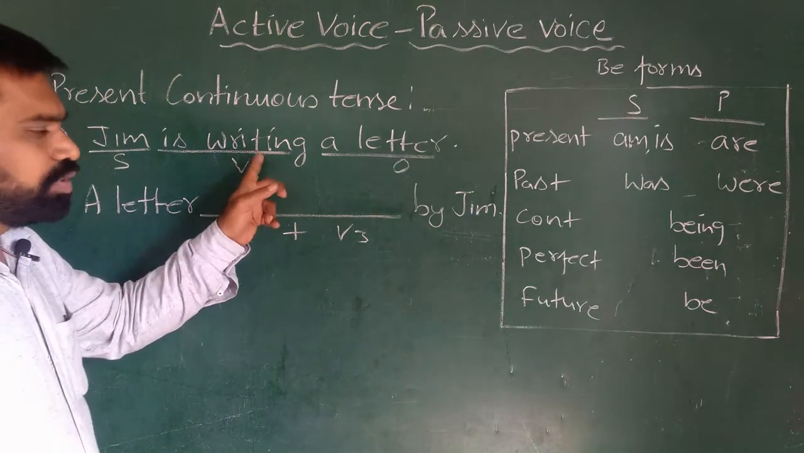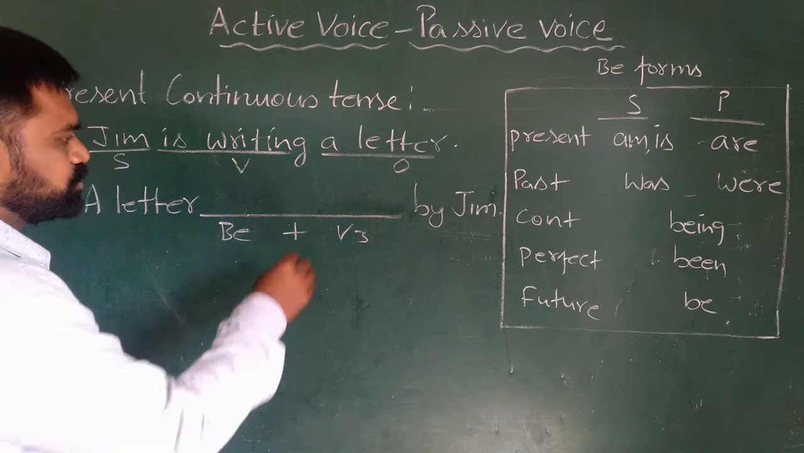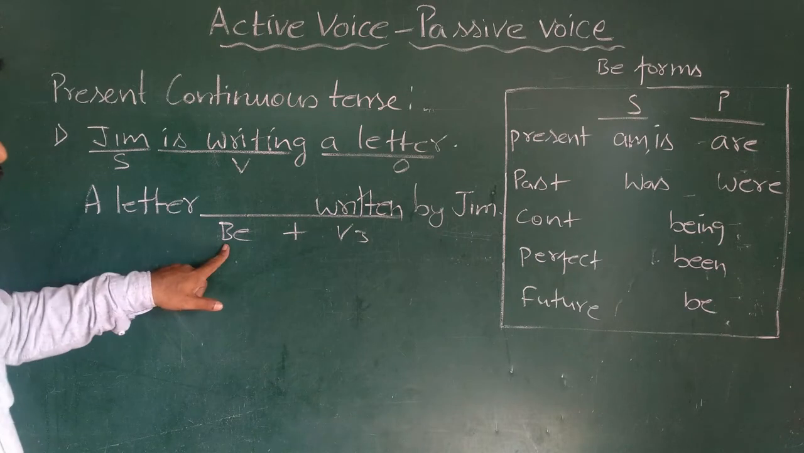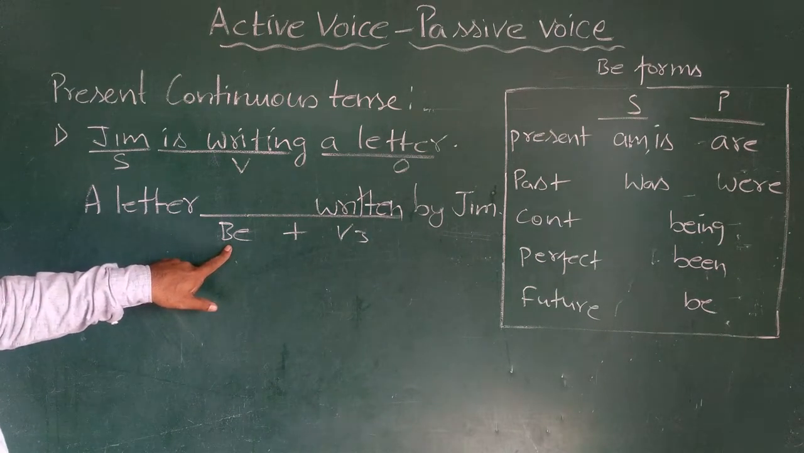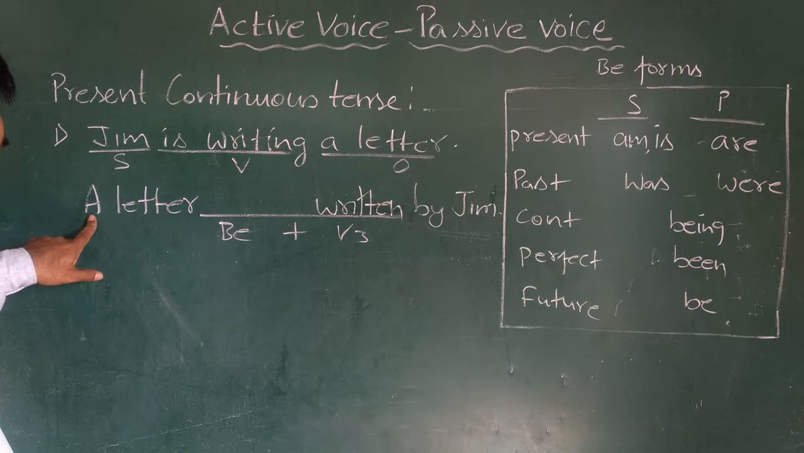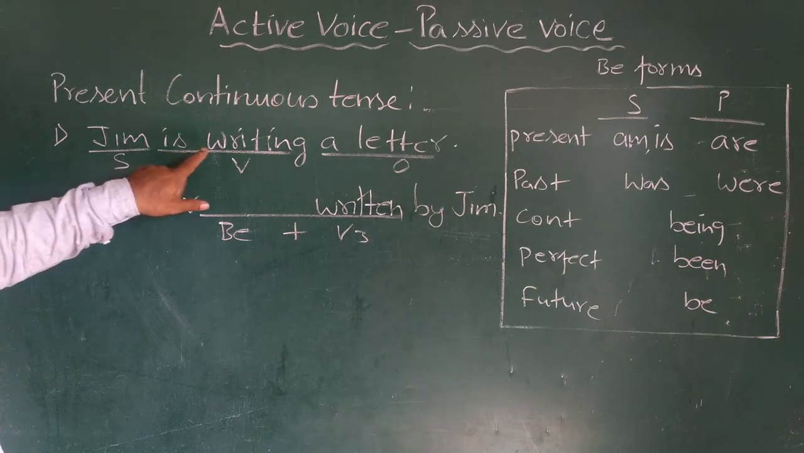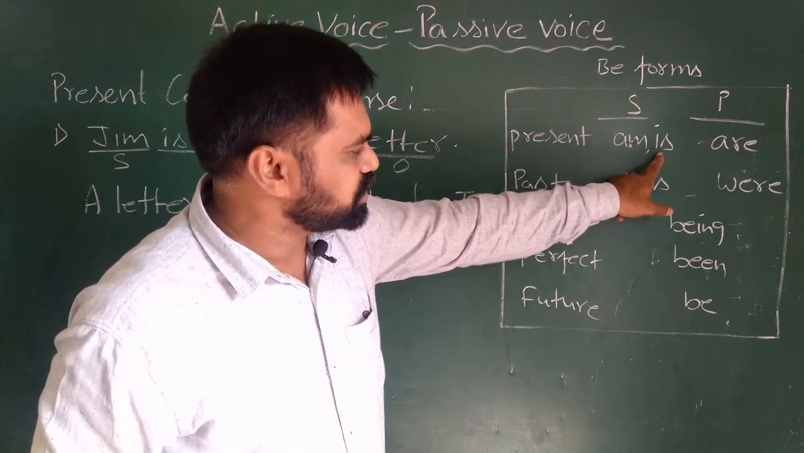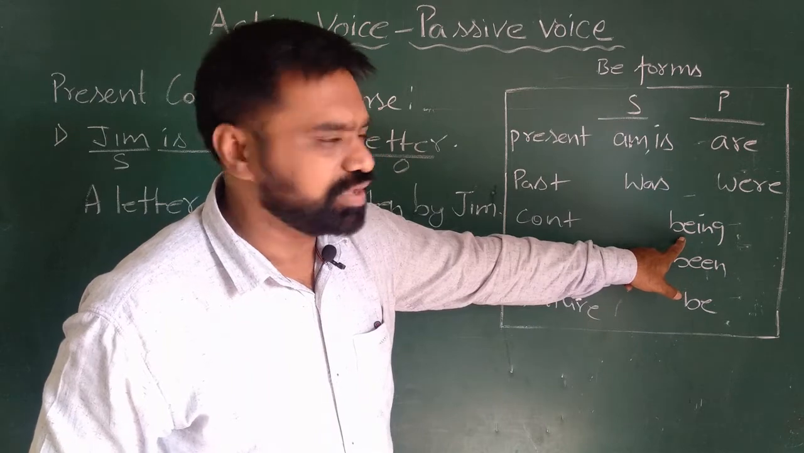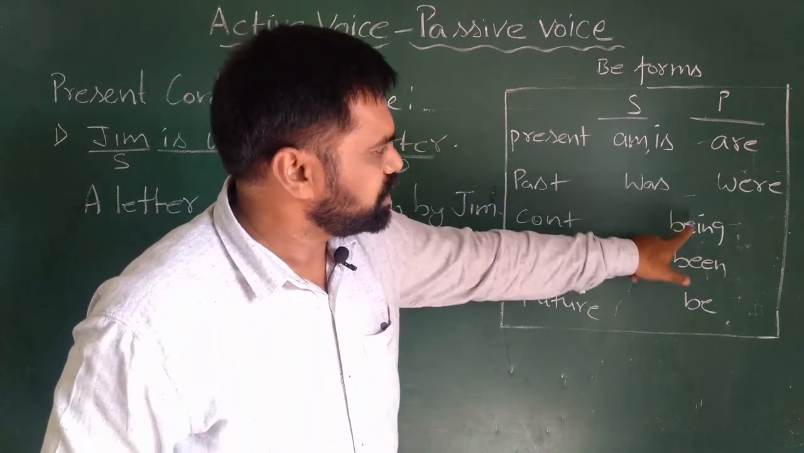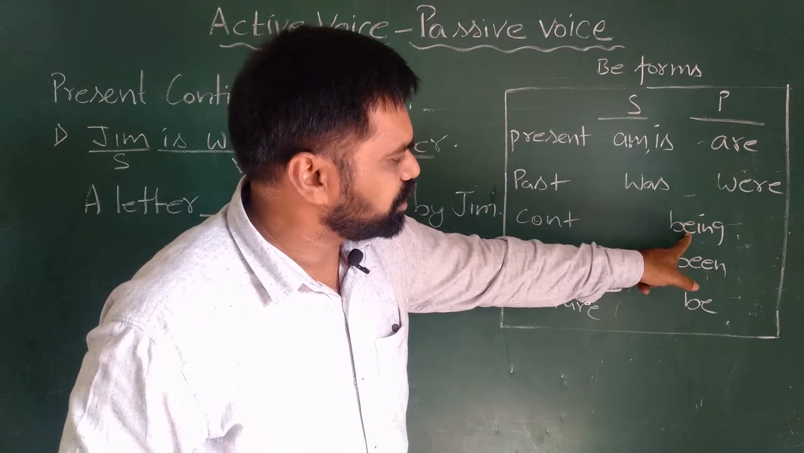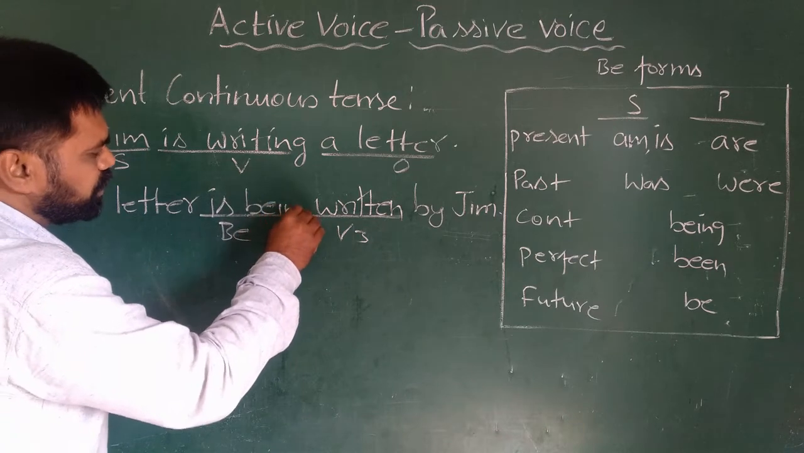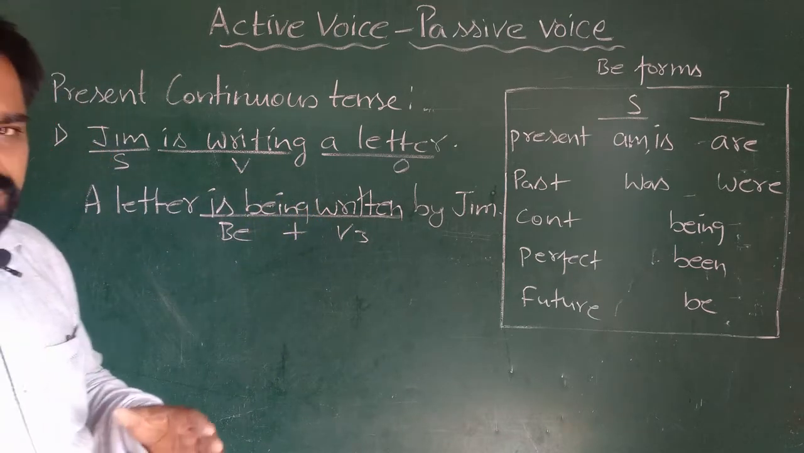Now V3 I know, write, wrote, written. So here I will write V3, written. Now I have to decide be form. Now see how I'm going to decide be form. Here the object is singular, present continuous tense. So I go to singular. In singular, for present tense I use is, and continuous tense I use being. Is, being, present singular continuous tense, is, being. So my answer is a letter is being written by Jim.